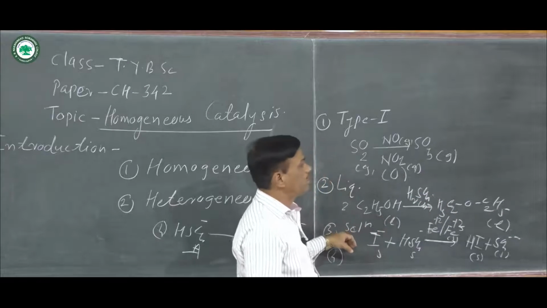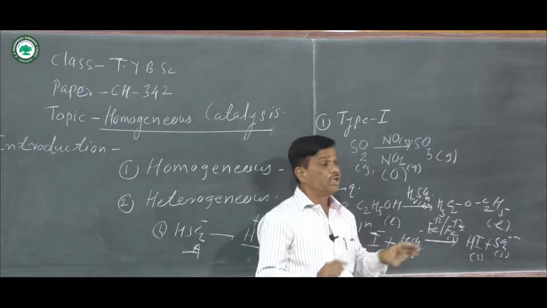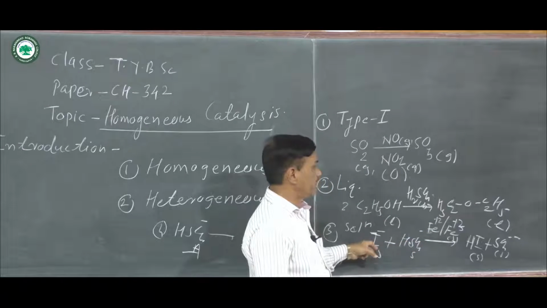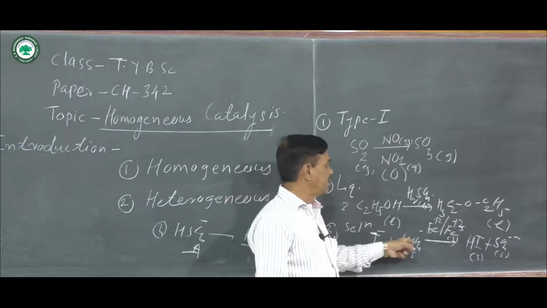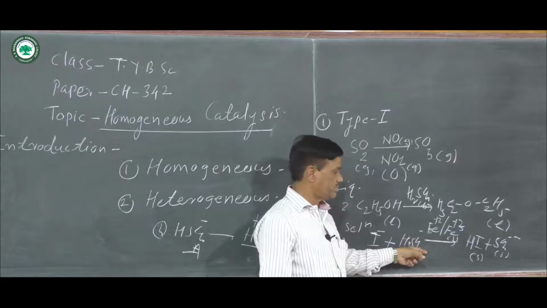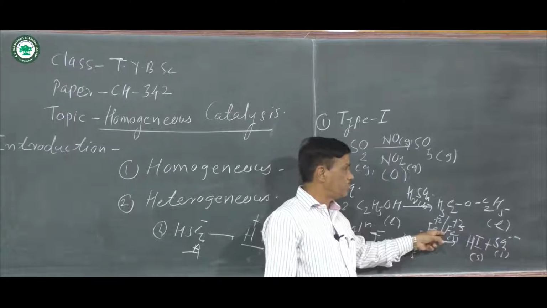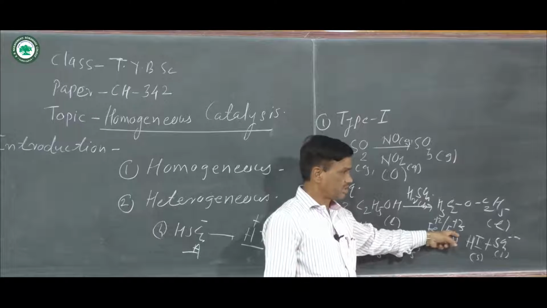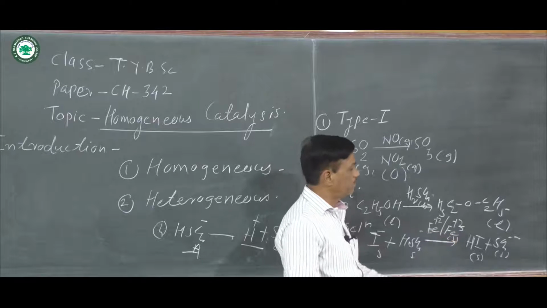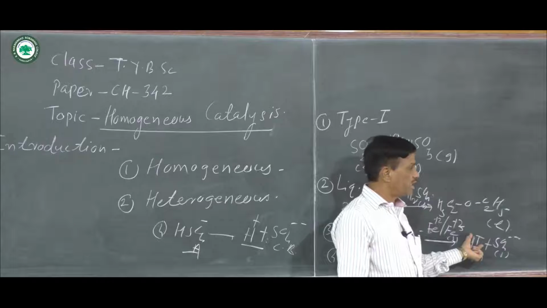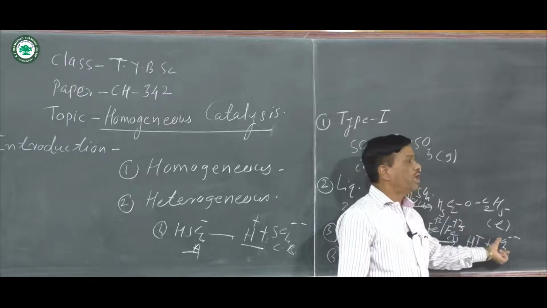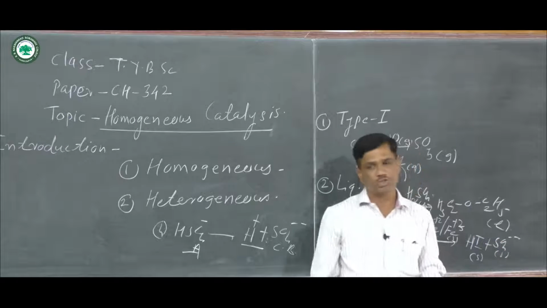And in third, all the reactants and products are in solution form. The example is the iodide ion reacting with HSO4 minus in the presence of Fe2 plus and Fe3 plus catalyst in solution form. There is a formation of hydroiodic acid in solution form and SO4 double minus in solution form.